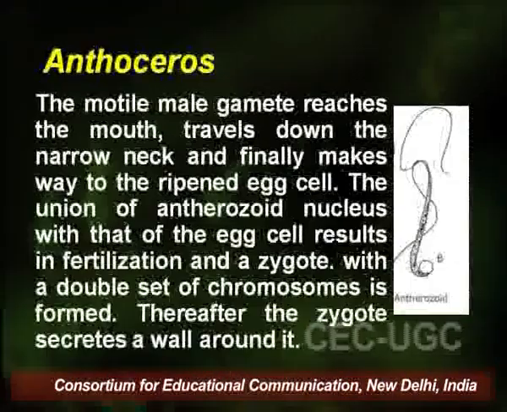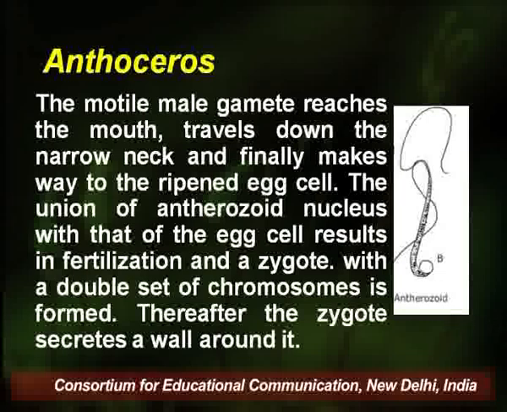Upon reaching the surface of the thallus, the antherozoids begin to swim in this water. They get attracted to the mouth of ripened archegonia as a chemotactic response. The motile male gamete reaches the mouth, travels down the narrow neck, and finally makes its way to the ripened egg cell.